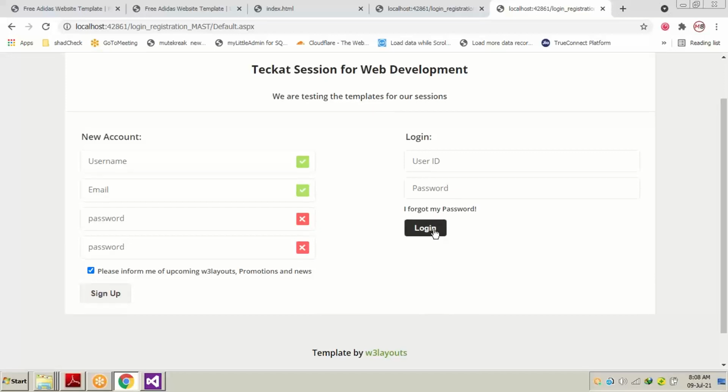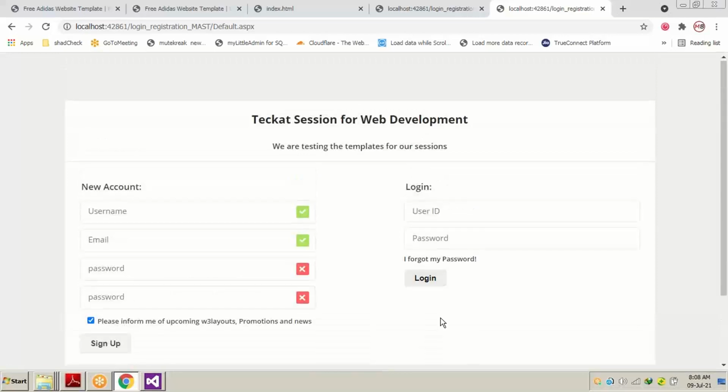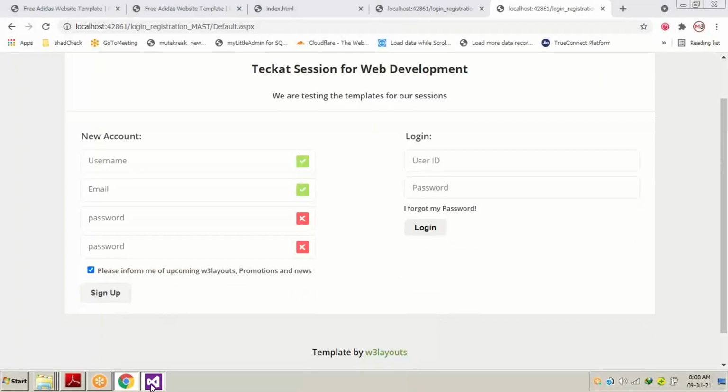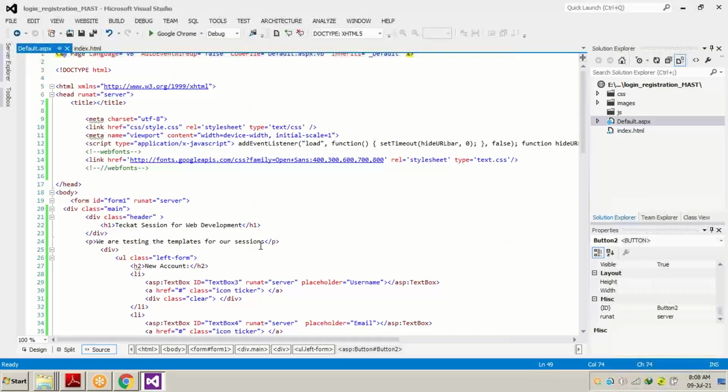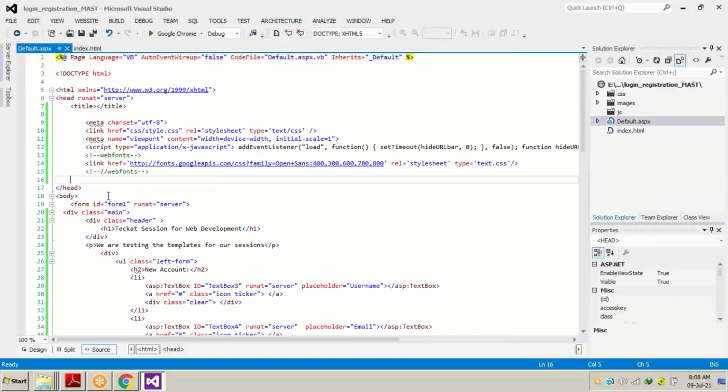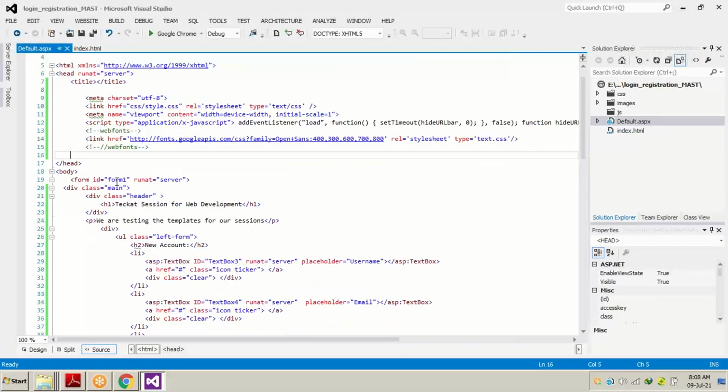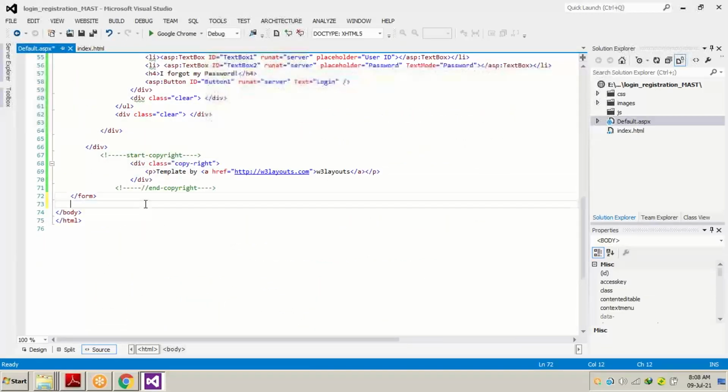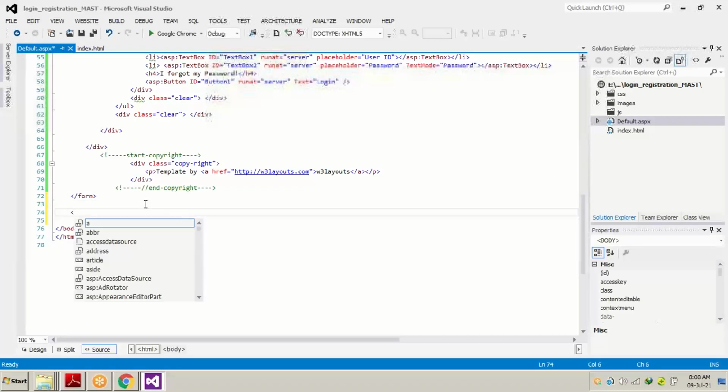Now, how to write the JavaScript coding? Remember, we need to write that JavaScript code on top, means you can write it above the head also, and at the bottom, means after the form, below the body tag. What we are going to do is add a language by opening a tag.